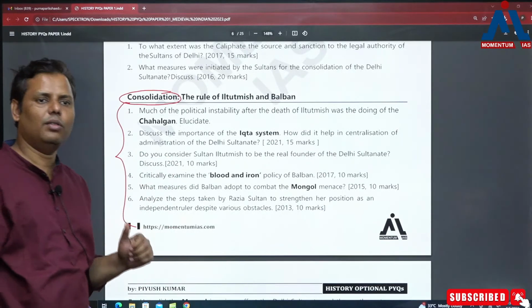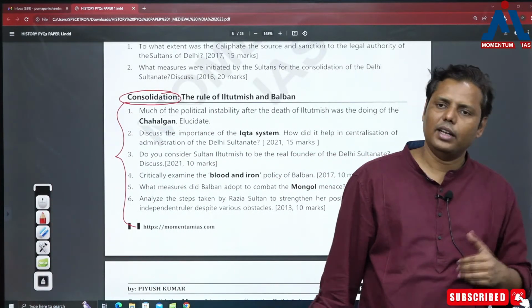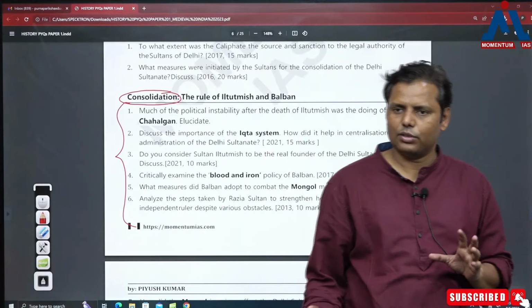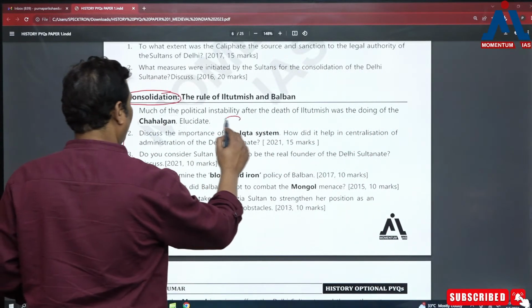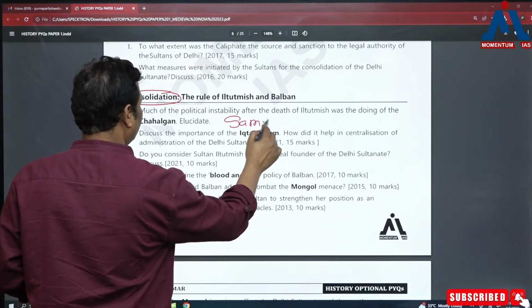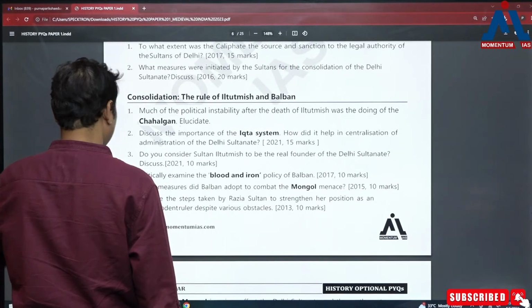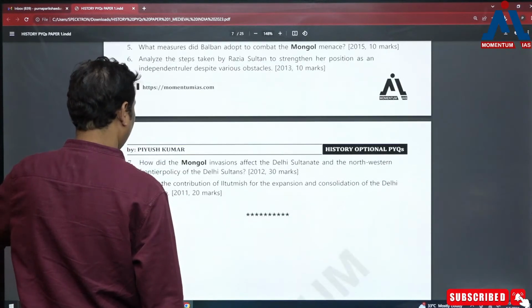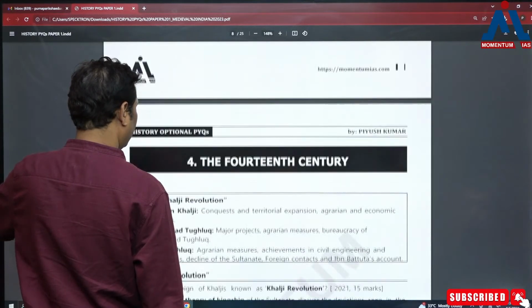These are the things. Now earlier also they used to ask a lot about this Chahalgani, but now again they have started asking about this Chahalgani. So that's one dimension that you have to prepare. Same questions are there, but again I'm saying whenever you find the same questions, you should change your approach towards these questions. That can give you an advantage over others that you need to keep in mind. Okay. So these are the questions which are there from this consolidation of Delhi Sultanate.